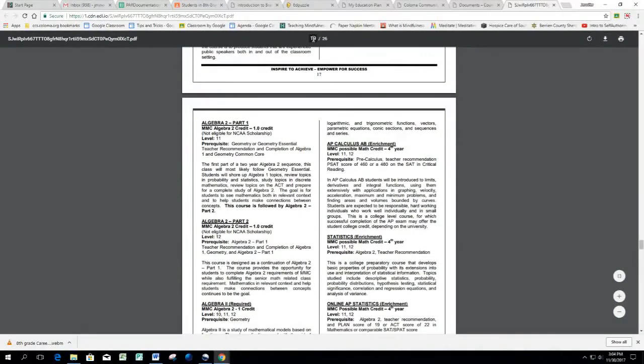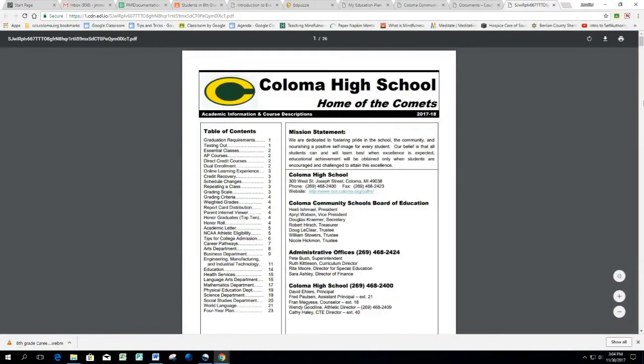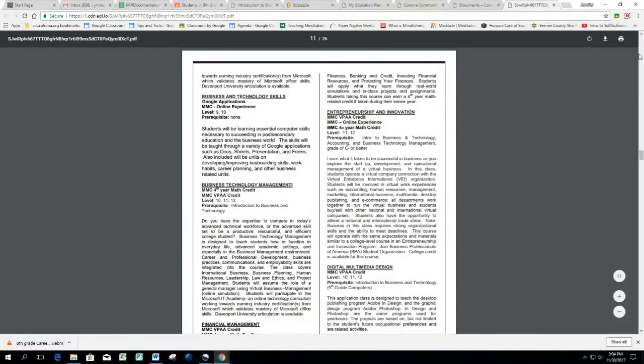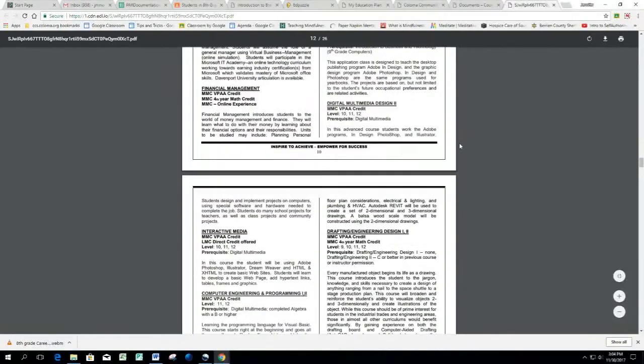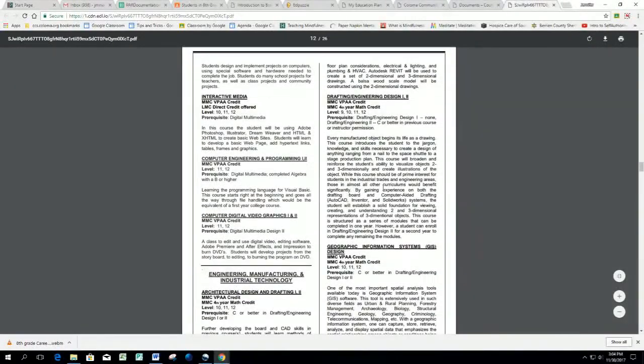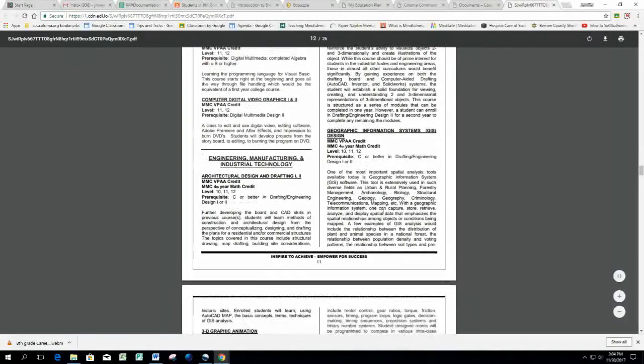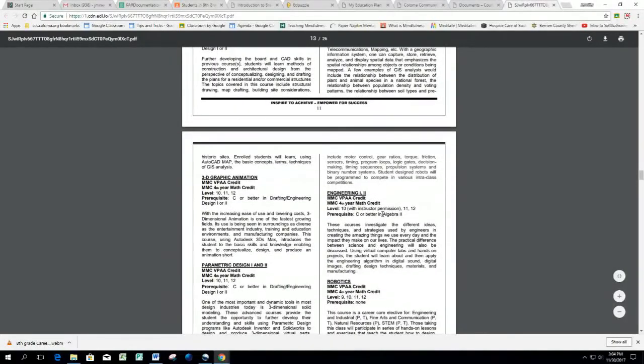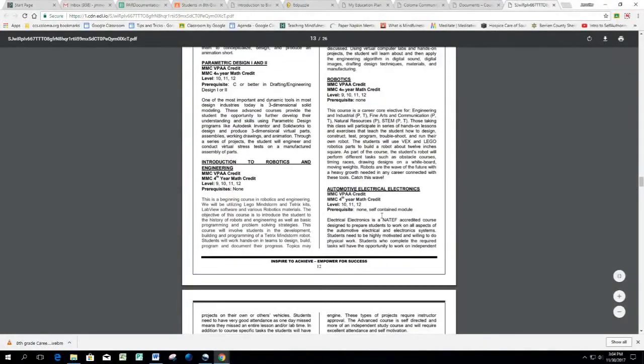Let's click on the page number at the top, type in 1 for table of contents. Let's find the auto classes. So I think it would be under engineering, manufacturing, and industrial technology on page 11. So let's click on 1, type in 11, enter, scroll down a little bit. Let's see if we can find those auto classes. I see engineering, manufacturing, industrial technology. Scrolling down, robotics. Auto. There it is. This is the first class listed in auto.